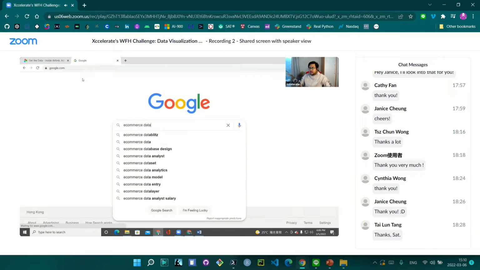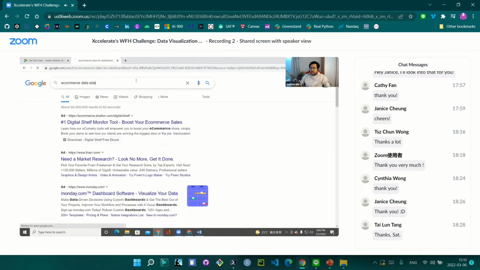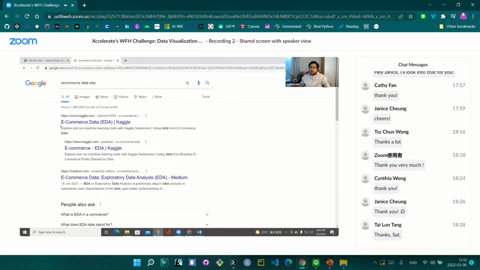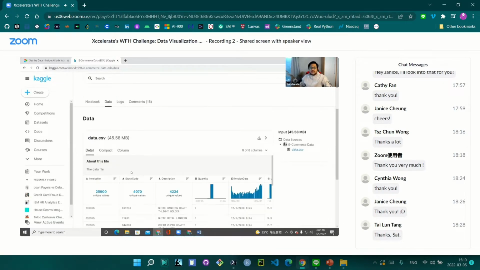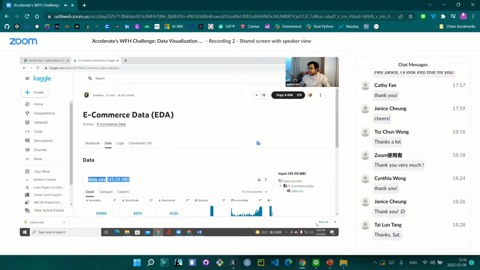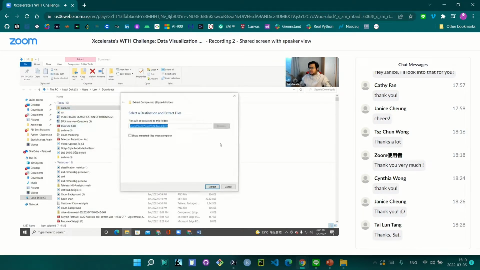Let's say e-commerce data for dashboard, or e-commerce data for EDA. If you search like this, you will come across multiple websites like Kaggle or GitHub. Simply go to that link. You will have to go to the data section and then you will definitely find the data. Then you just download this data. In order to download, you can create an account. I am already logged in, so I can download the data. So download the data and quickly start working on it.